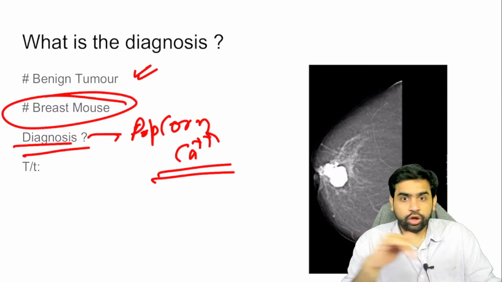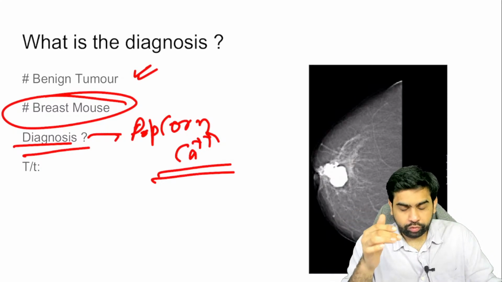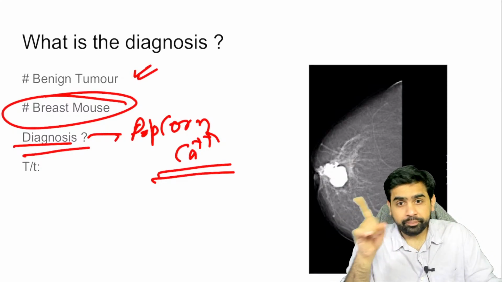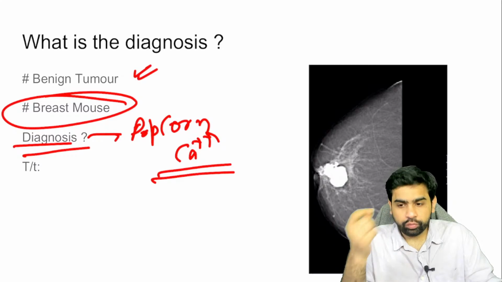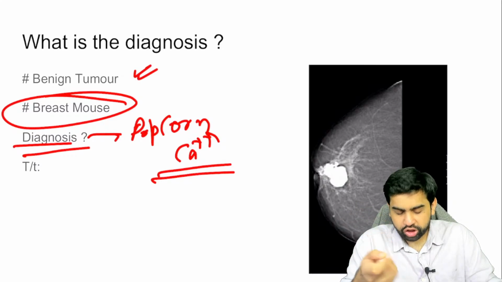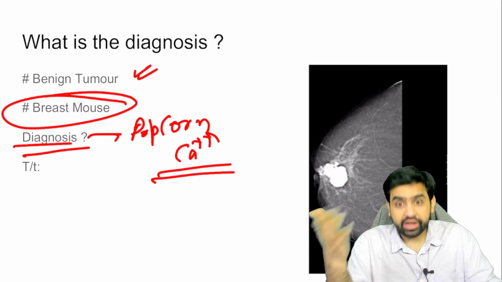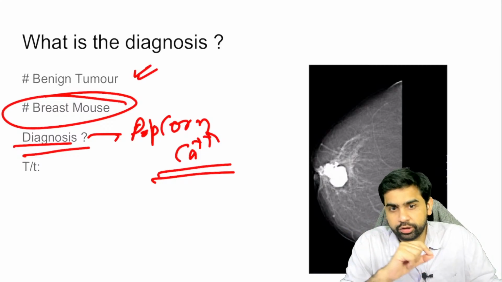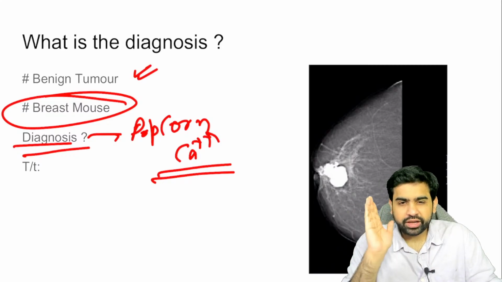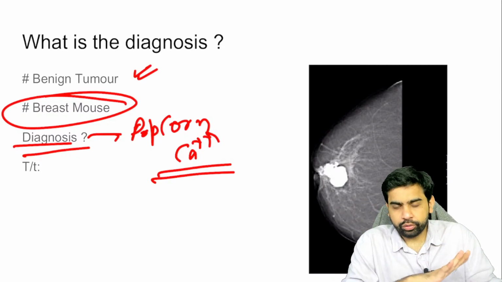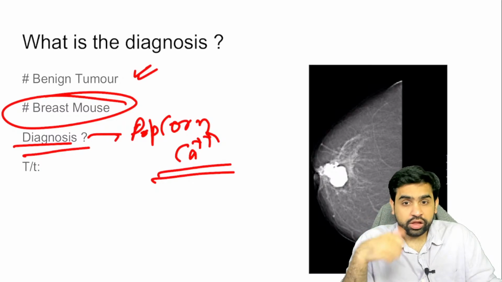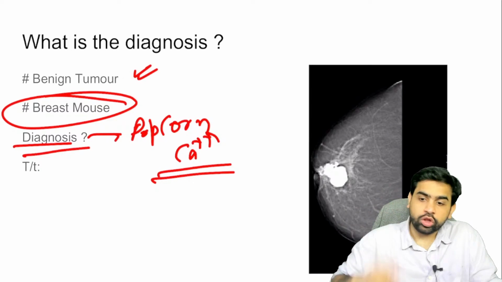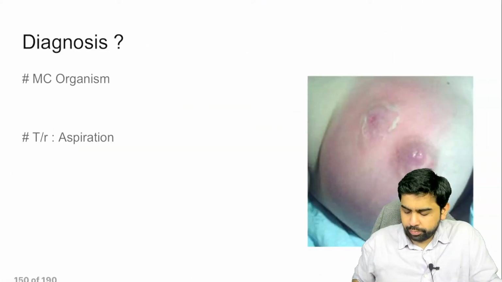Why? Because no matter how good you operate, one or the other breast duct is going to get damaged, and over a period of time they can become stricturous, and when the patients breastfeed, at that point of time the patients are going to have a bit of a problem. Okay, so that's what you need to understand. In younger patients, you do not prefer to operate unless it is suspicious, or there is a lot of pain associated with it. Okay, so just a small bit, nothing major about this.